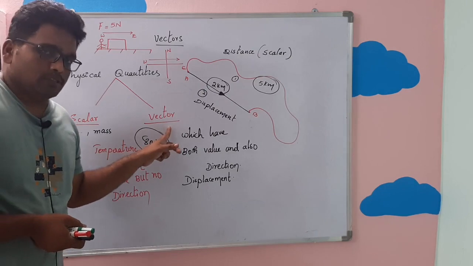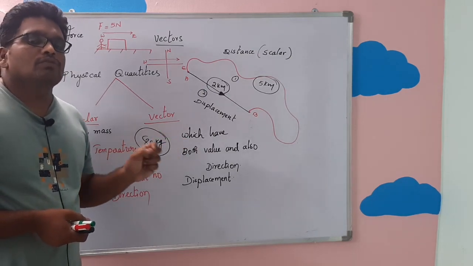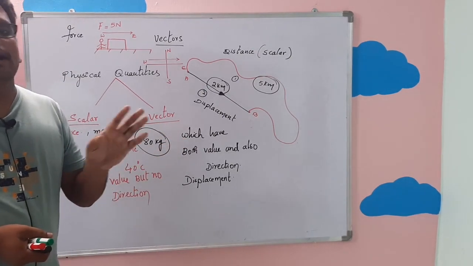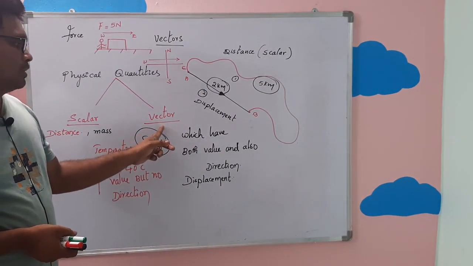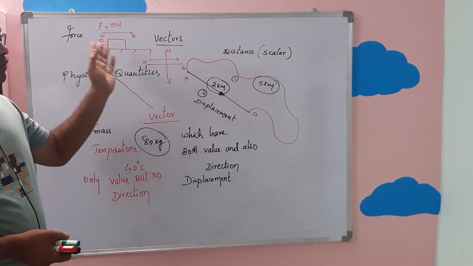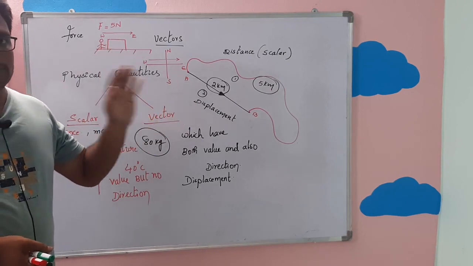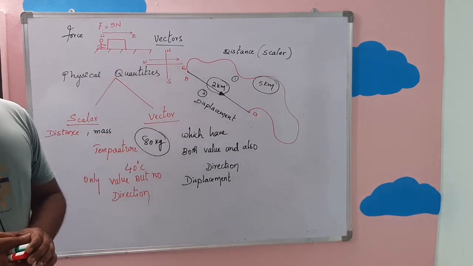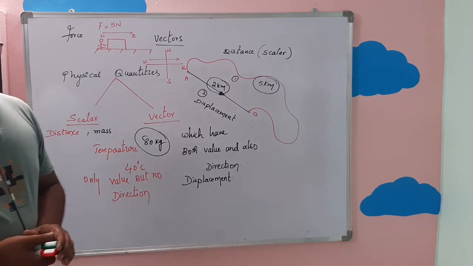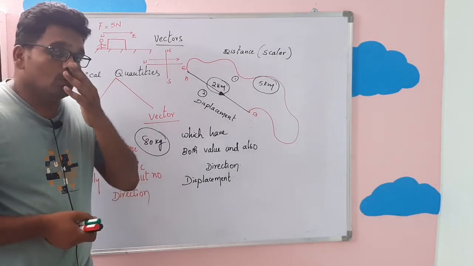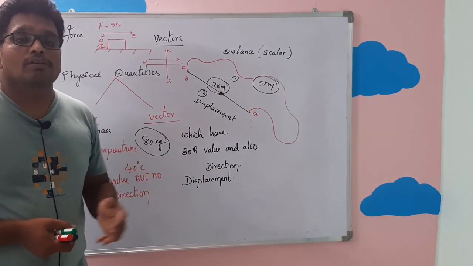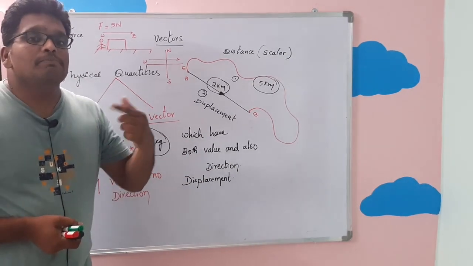And come to the vectors. Vectors are the physical quantities which have both value and also direction. Examples of vector physical quantities are displacement, force, weight of a body, like this. Many physical quantities come under vectors. In the next class, we will go to the next concept, the continuation of vectors, which is types of vectors.